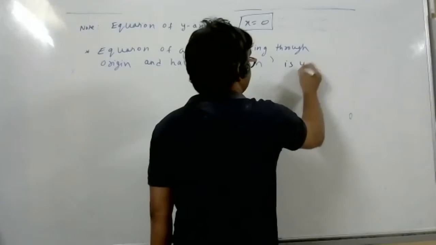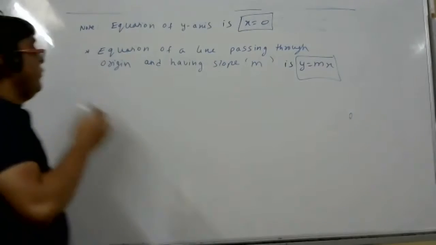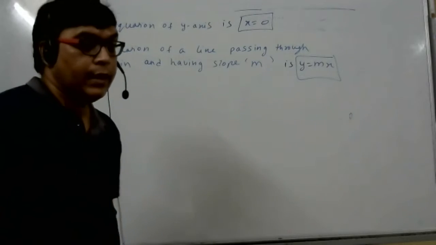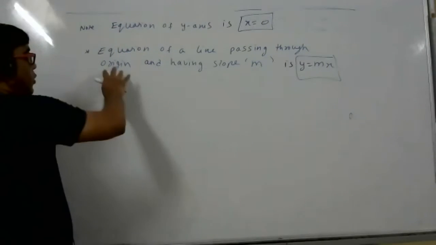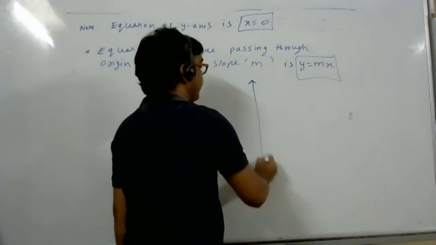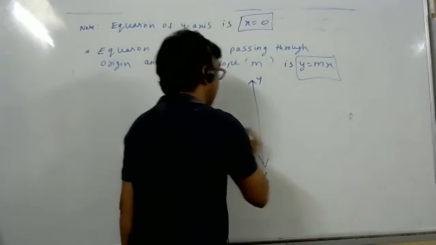Where did you learn this, student? Last year we learned. Last year I learned. Very good. Equation of a line passing through origin having slope m is y is equal to mx. How to do this sum? Very simple. Any doubt? Stop me and ask. Don't hesitate.